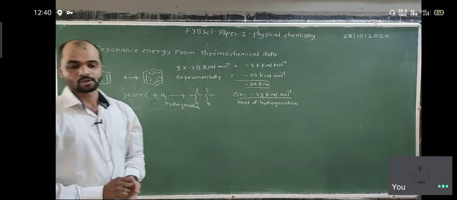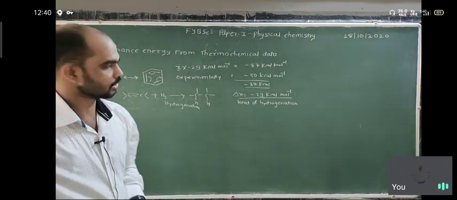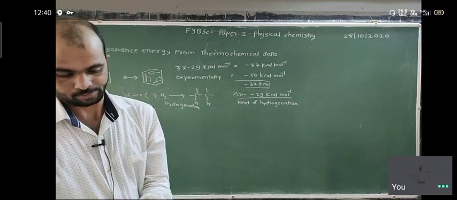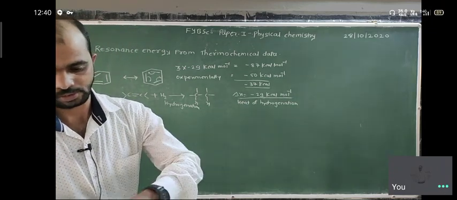It is the variation of heat of reactions with the temperature.